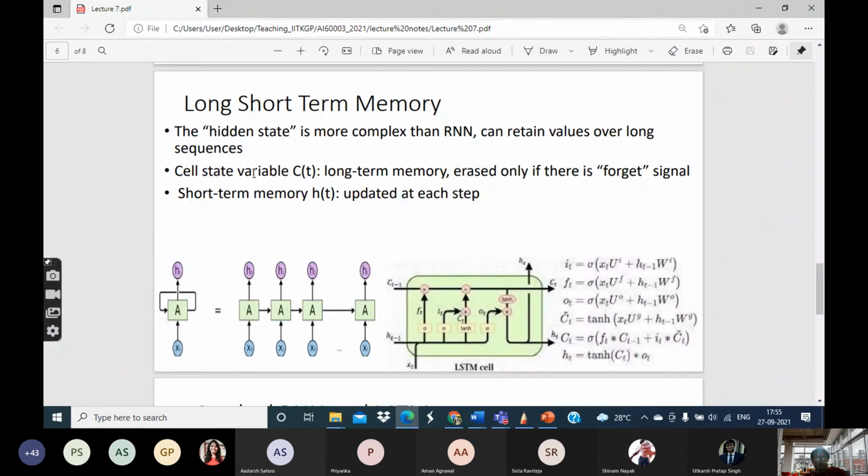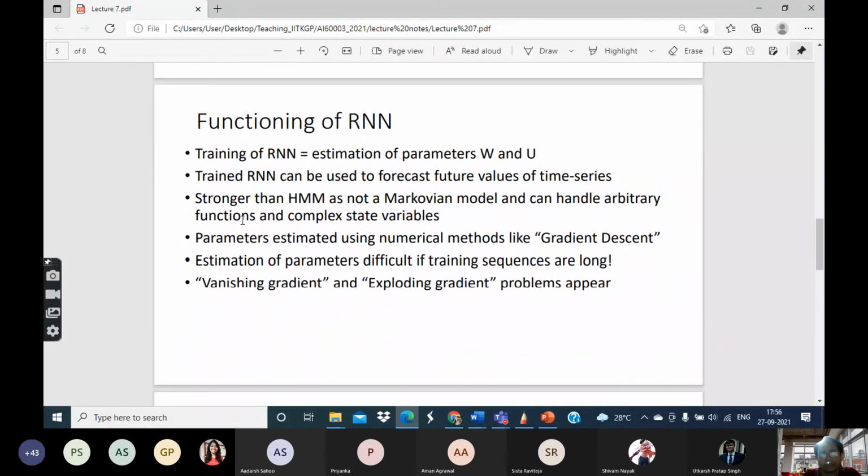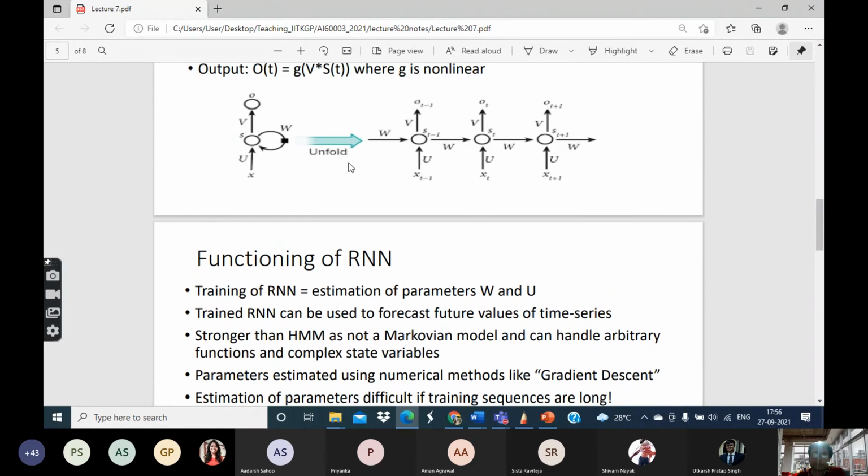Actually there is a different rationale apart from vanishing and exploding gradient. There is another rationale for having the two things. As you can see, in case of our RNN, the state variable is getting updated at every time point.